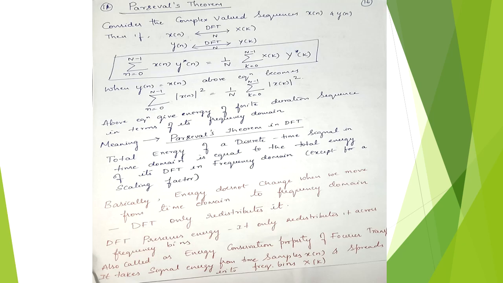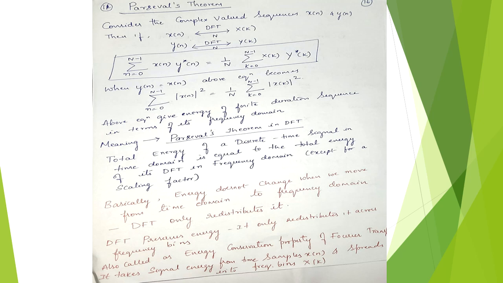So Parseval's property of DFT, this theorem provides a way to calculate a signal's total energy using either its time domain samples or its frequency domain representation. So it demonstrates that the DFT preserves the total energy of a signal. So the total energy of the discrete time signal is the same whether it is calculated in time domain or in the frequency domain. So consider the complex valued sequences x of n and y of n.